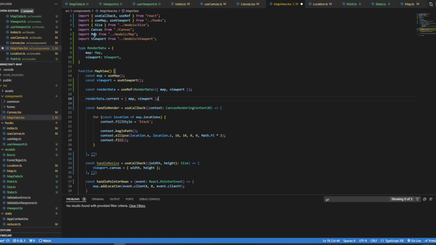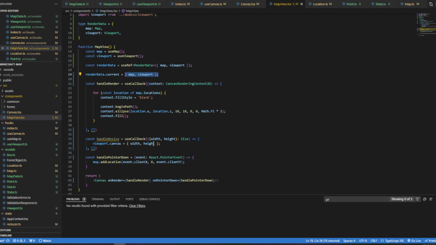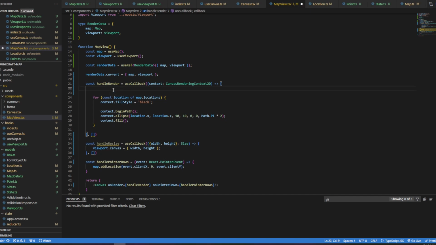I'm not sure, I'd have to look into that. But as long as it's mounted, no matter how many times it re-renders, this current will always be there. So on every render, I can set this as current. This will not cause the component to re-render, but it will mean that whenever these handlers with their use callback are called, the ref that they're pulling in through closure will not change.